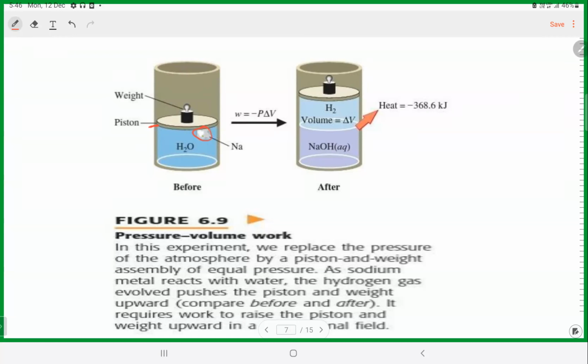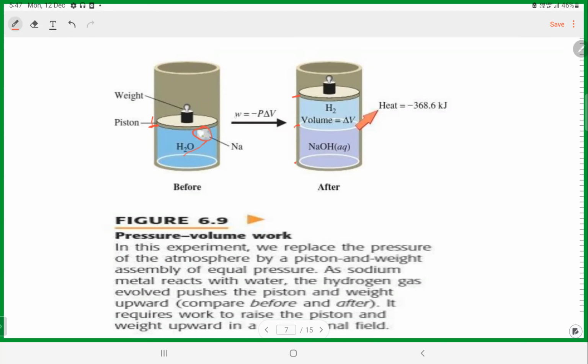You have the water and then you put in the sodium. When the water and sodium react, a chemical process takes place between them and it releases the gas. When the gas expands, the piston goes from here to here. Initially you have this much volume, now it has additional volume, so the volume is changed, right?